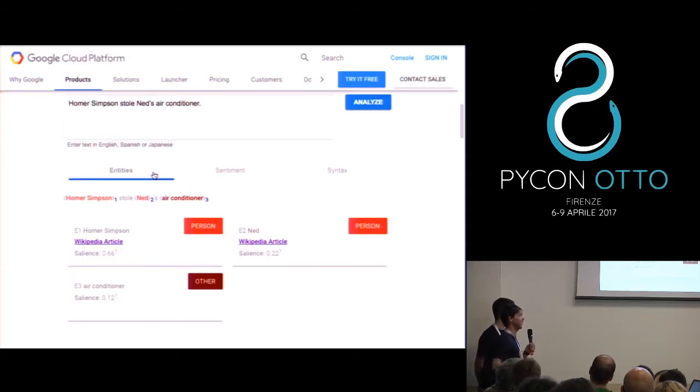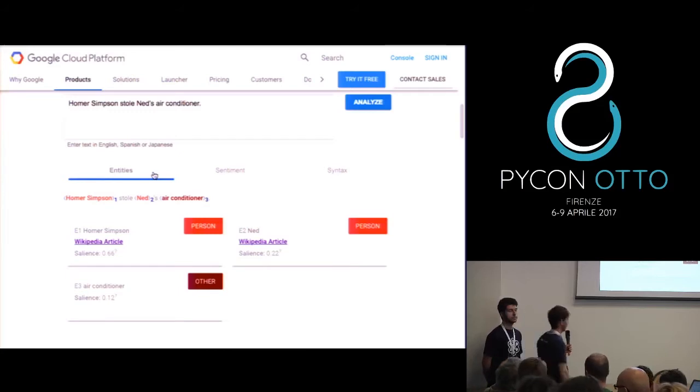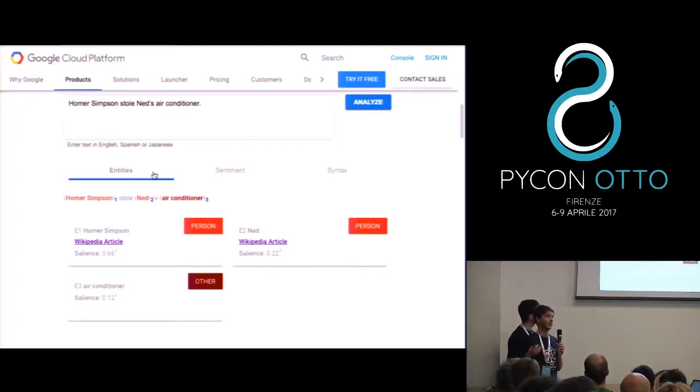Making another step, we can use Wikidata to extract very structured information. So if you want to know, for example, which series Homer Simpson belongs to, we can use Wikidata that has this structured information. The salience that you see here is a number score that the service returns, and that basically represents the importance of this word or this entity for the sentence. That means that for this analysis, Homer Simpson is much more important than air conditioner and Ned, for example.